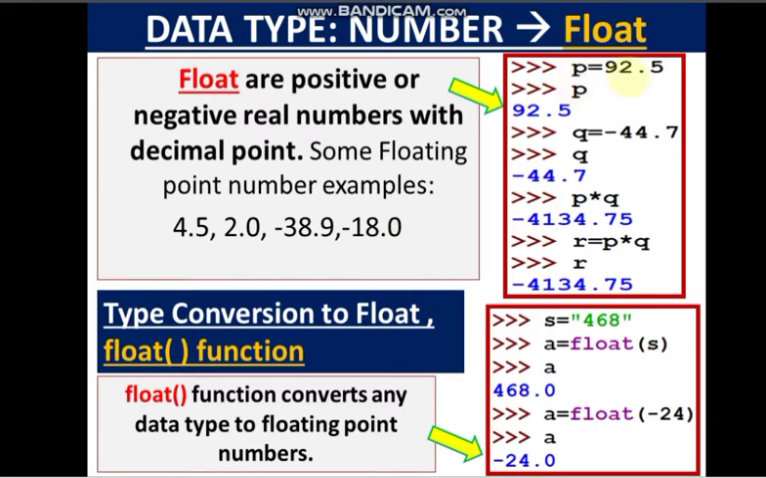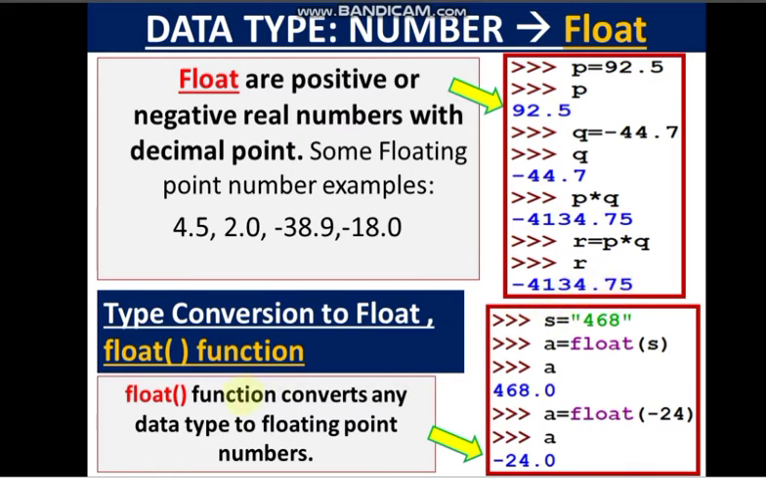So p is equal to 92.5. In this example you see I have printed the value of p. Now q is equal to another decimal number, a negative number. p into q, so I have got another floating point number. Or you can do it like this also, p into q, you store it in r, and r will now point to the value of p into q, that is minus 4134.75.